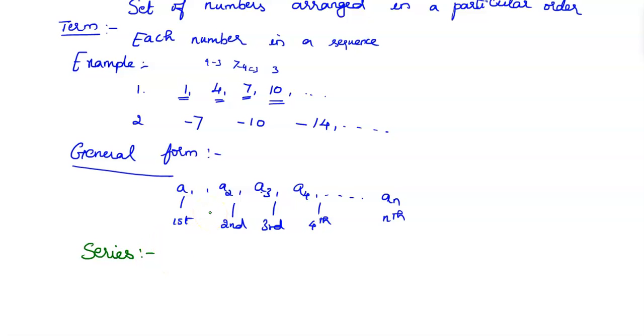In a sequence, if we are connecting the successive terms by plus or minus sign, then we can call it a series. So how do you define it?